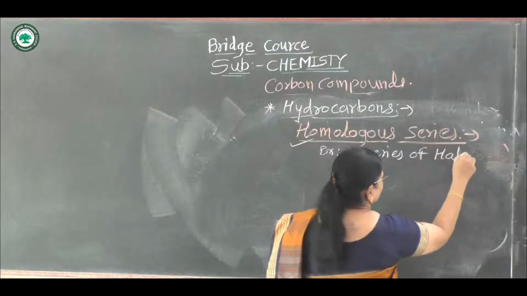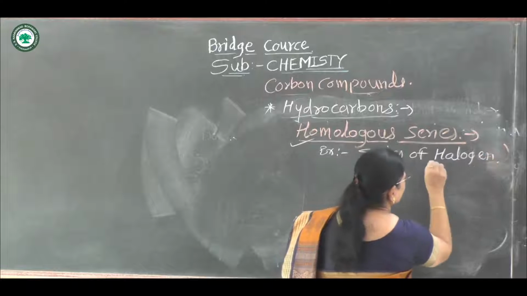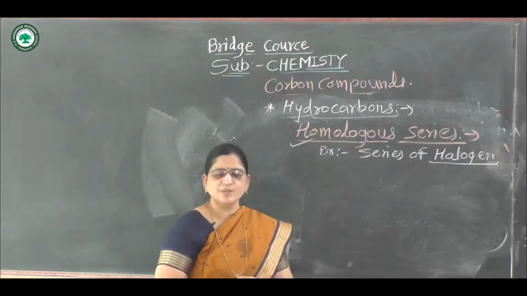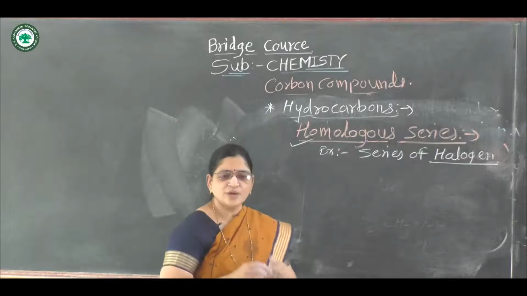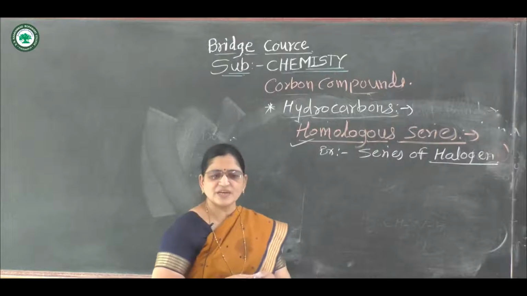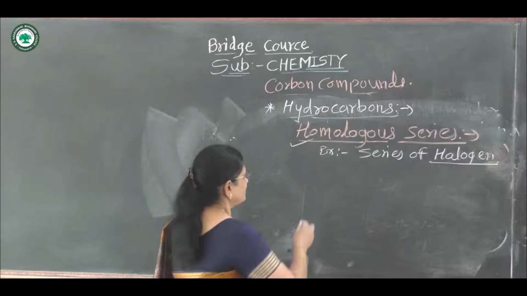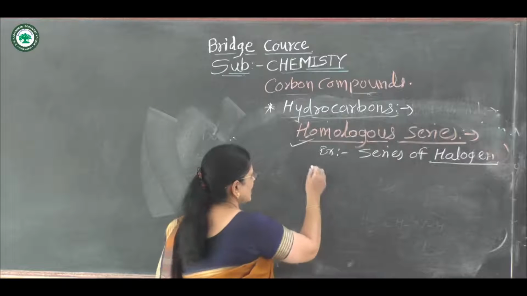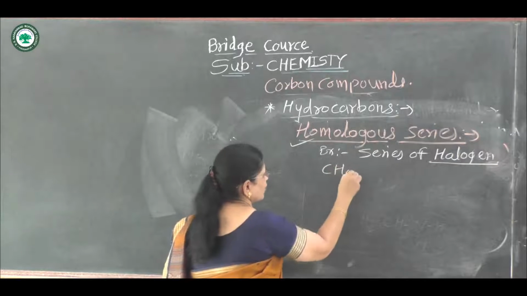halogen. We already learned what halogen is. Halogen means fluorine, chlorine, bromine and iodine. In a halogen derivative, one of the hydrogen atoms is replaced by a halogen atom. This is called a halogen derivative. Then the series of halogen. Suppose the first member of alkane is CH4.